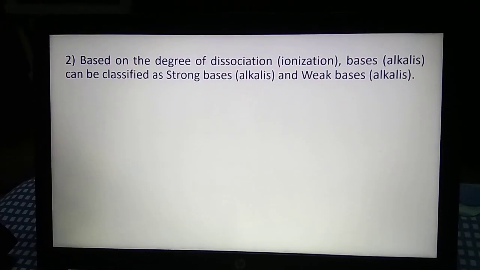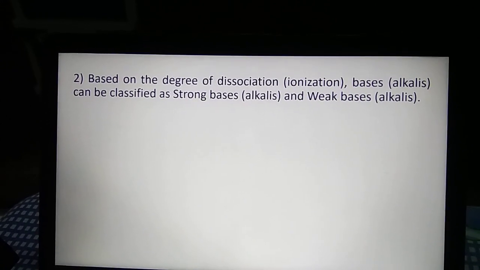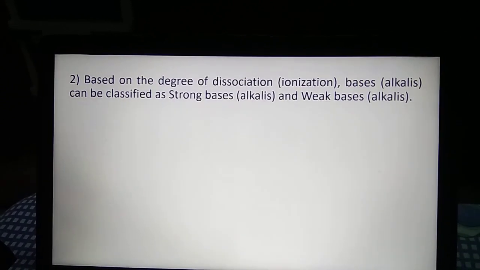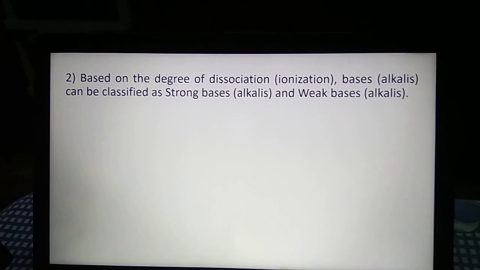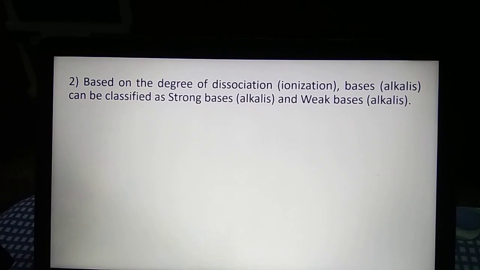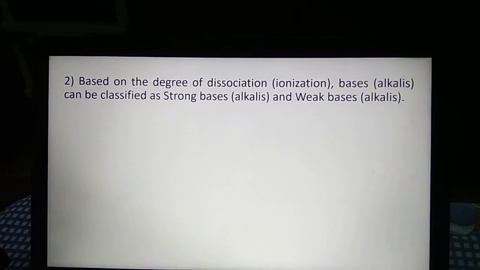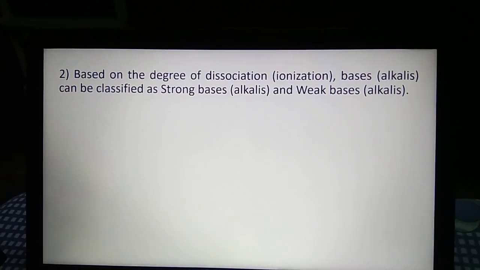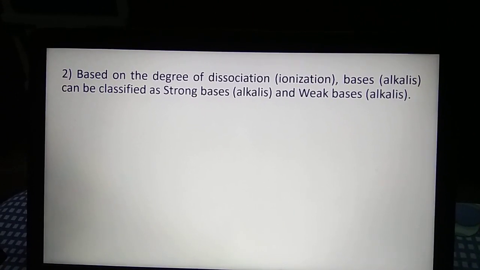Second type. Based on the degree of dissociation or degree of ionization, alkalis can be classified as strong alkalis and weak alkalis. Here we have to remember one thing. We are mostly focusing on water soluble bases. So, whatever bases we will be writing here, they are behaving as alkalis. So, what is strong alkali or weak alkali? Based on the degree of dissociation or ionization, strong alkalis and weak alkalis are classified.